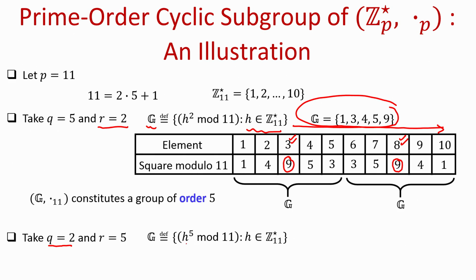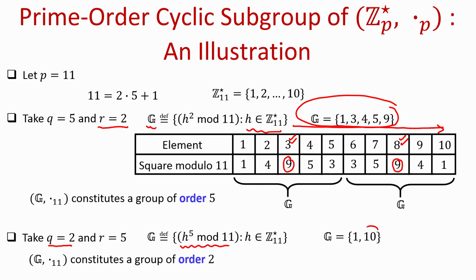And now, if I focus on the fifth residues modulo 11, namely the collection of all h to the power 5 modulo 11 where h belongs to Z11 star, then I obtain the subset 1 comma 10, and we can see that it actually constitutes a cyclic group of order 2 because it has two elements and it has the identity element, and 10 is the generator.